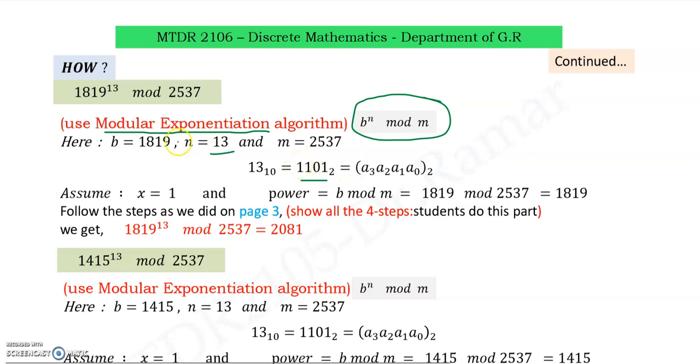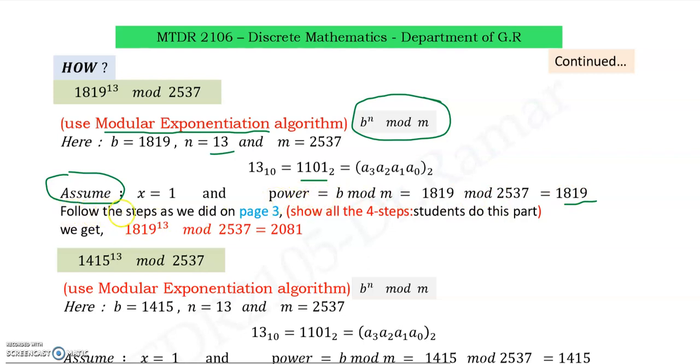Now when I apply the modular exponentiation algorithm, I have to assume the initial values of x and power. What is the value of x? That is 1. What is the power? We know the rule, b modulo m. What is b here? 1819, modulo 2537. This is a small number, so this is the remainder, and it is the initial value of the power.